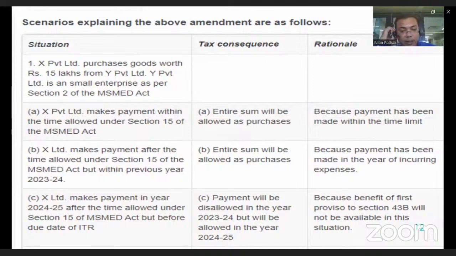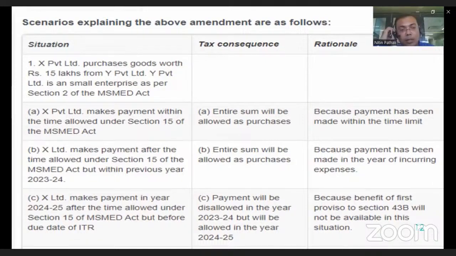This disallowance of the purchase is added back to the net profit of the entity and liable to tax on that, and they can also claim the same in 24-25.